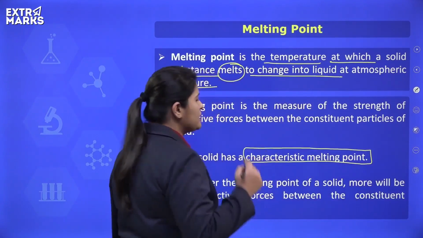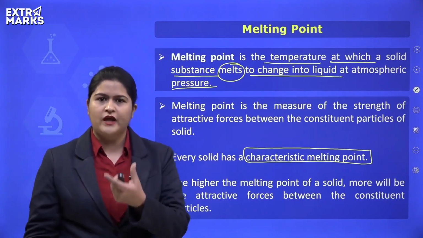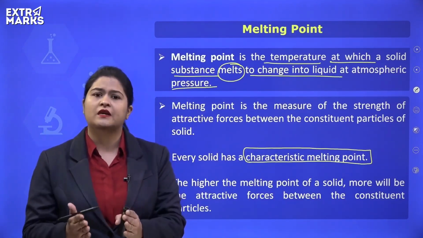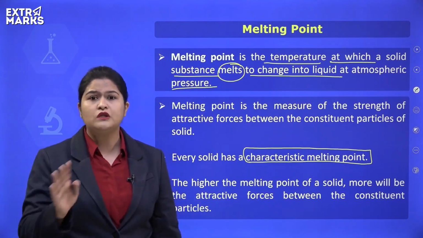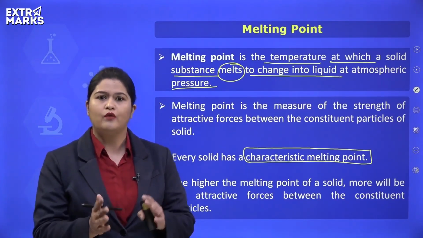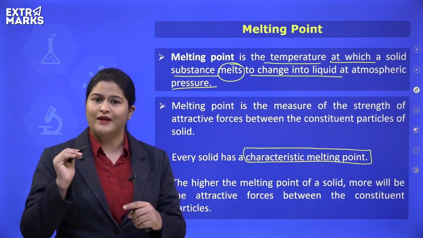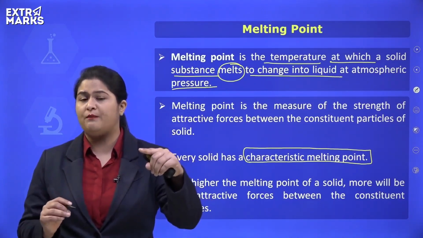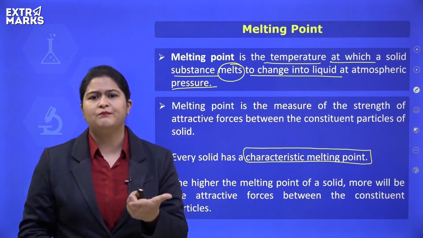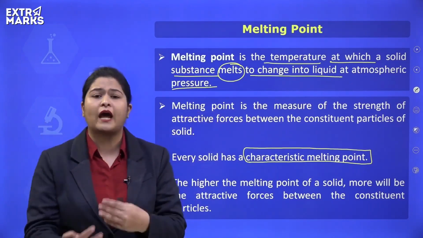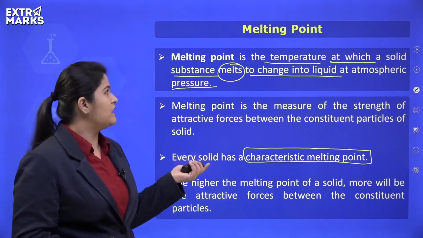We need to heat a solid up to a specific temperature before it starts melting. So if you take a solid, say we take solid X, we start heating this solid X, it will not start melting as soon as we apply heat. No. As soon as we apply heat, what will happen? The temperature of the solid will start rising. And at a specific temperature, that solid will start melting. So what actually happens at that temperature that we call the melting point? This we need to understand.